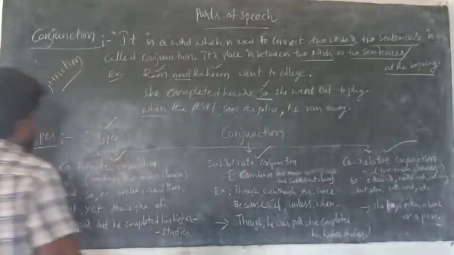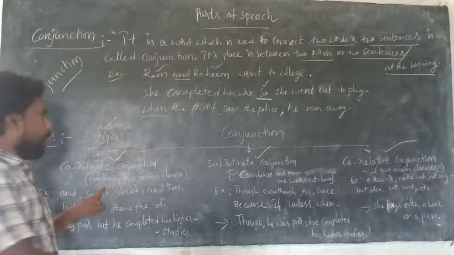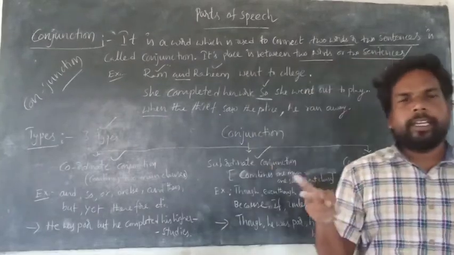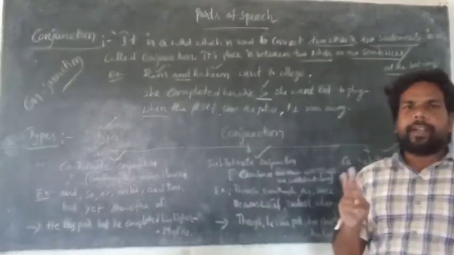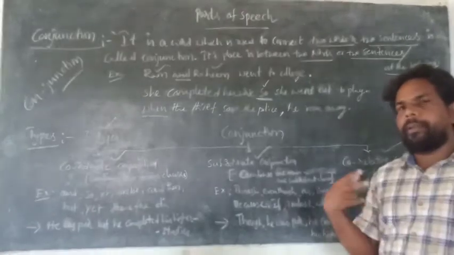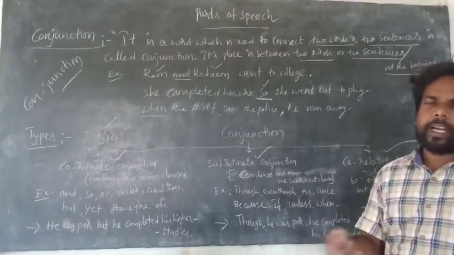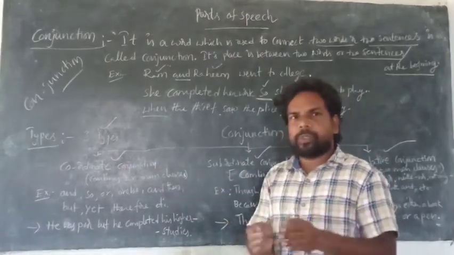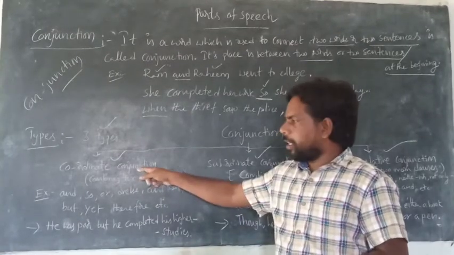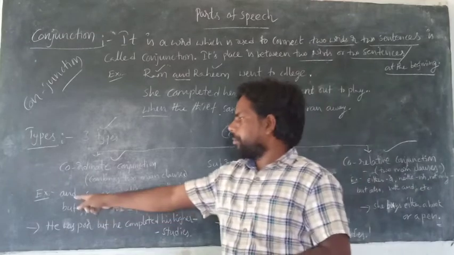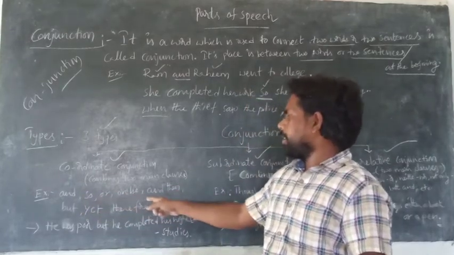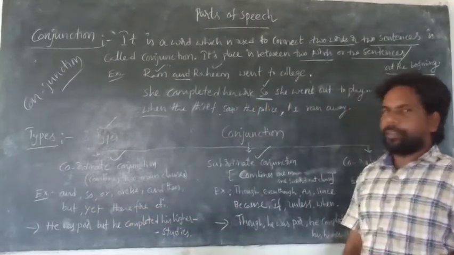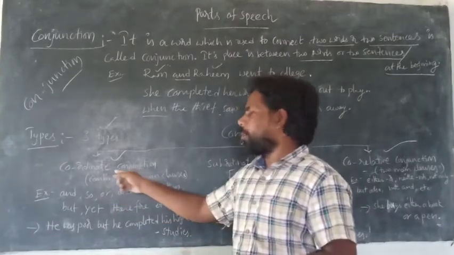Coordinate conjunction means it combines two main clauses. Main clause means an individual clause. It never depends on any subordinate clause or any other clause. That is called a main clause. A conjunction which combines two main clauses is called a coordinate conjunction. The examples of coordinate conjunction are and, so, or, else, then, but, yet, therefore.